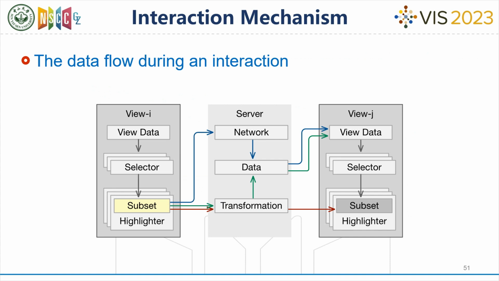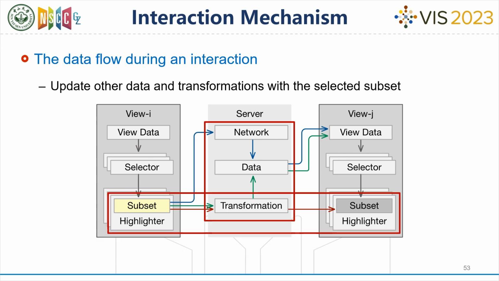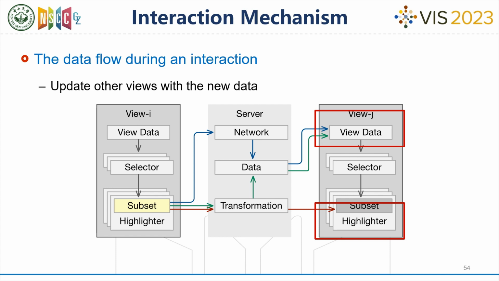The following flowchart summarizes the data flow during the interaction process. When an interaction action occurs, the selector of the view is responsible for generating the selected subset corresponding to the interaction action. Besides, multi-selector can be used to form complex selection pattern. This selected subset is then used to modify other data, transformation, or subset information. When the modification leads to changes in the data or subset information of other views, the views will be redrawn or highlighted. That is the complete process of interaction.